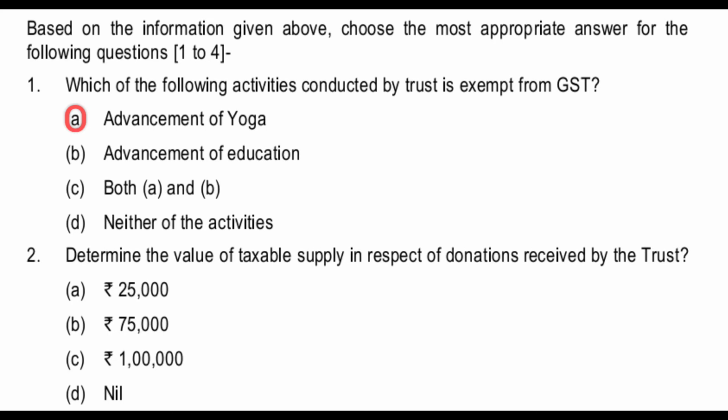The RO system installed at the premises of the trust was donated by Solid Steels Private Limited, trusted by all. Actually here the value of taxable supply is only the water plant, which has been donated by Solid Steels Private Limited. So, as an outward supply, 75,000 rupees is the correct answer. It is the value of taxable supply.